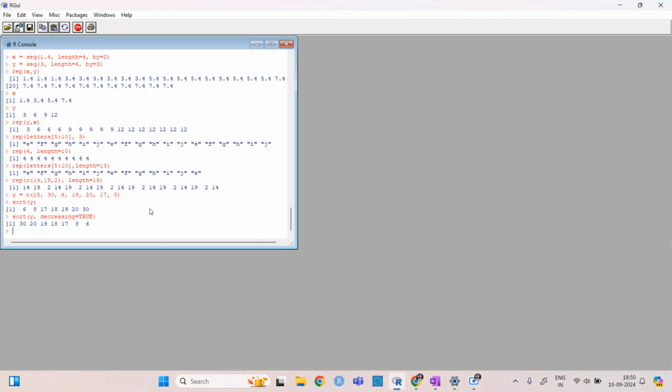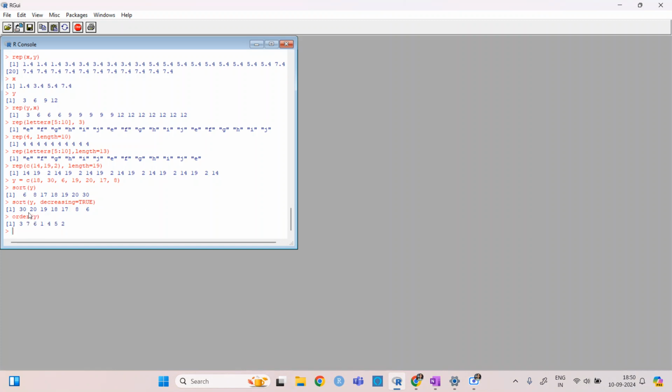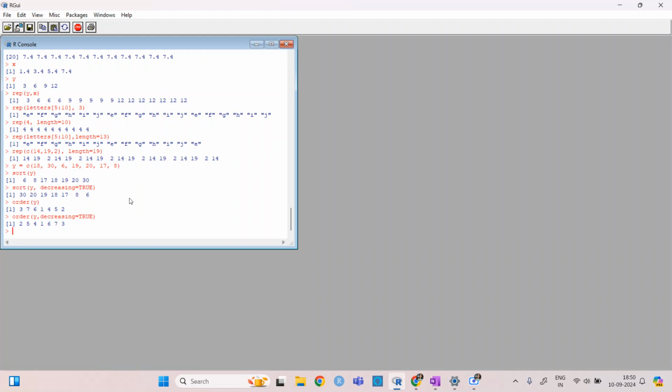Okay. The next thing is that we want the order. What is the order of y? So order of y is basically, again, if I write order of y decreasing equal to true, then the order will be changed. Now let's just see how it is working.